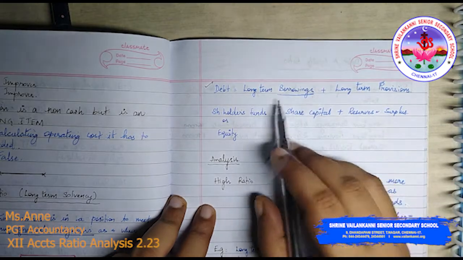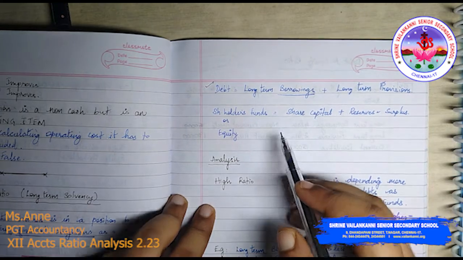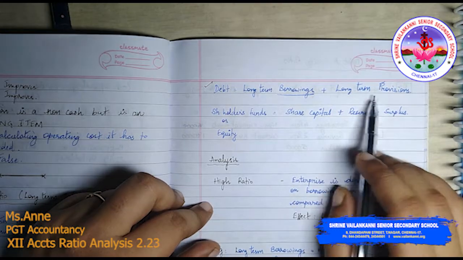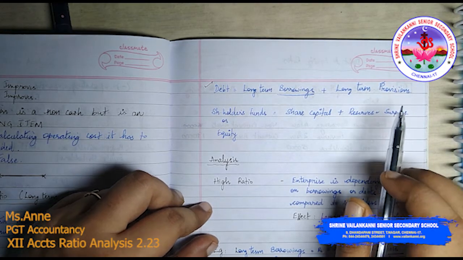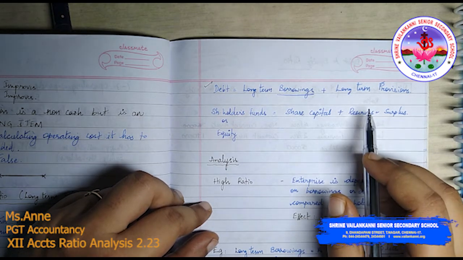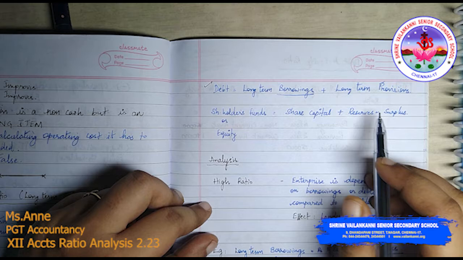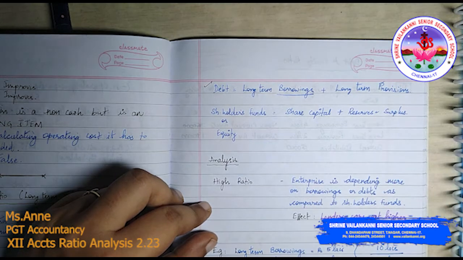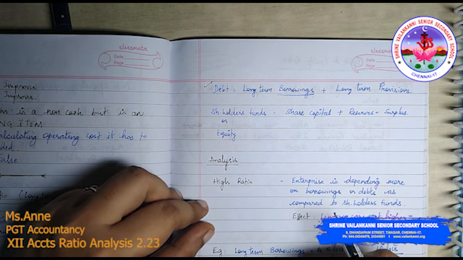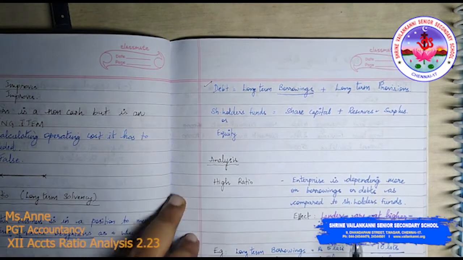Long term borrowings means 10% debentures for a long period, 5 years or more. Bank borrowings 5 years or more, or more than 1 year, 12 months. If it's not current, then it is long term. Then long term provision, say for example you want to replace a machinery, you have created one provision for it, or you know that you're going to start a new project, for that you have provided for it. You know that your employees are getting retired, you need to give some benefits towards their retirement, you have made some provision for it. So all these things will be coming under long term provisions.